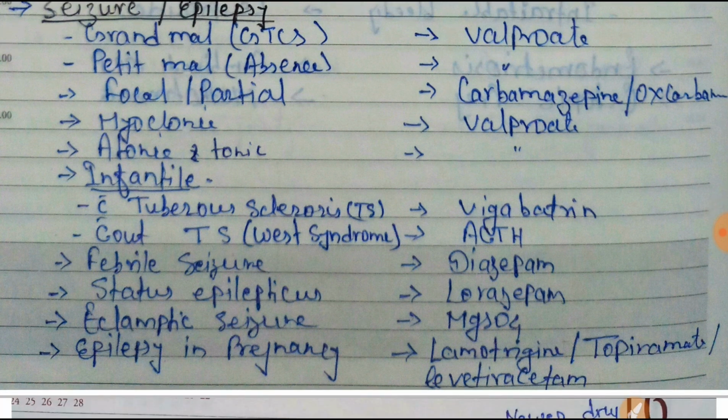Start with grand mal. It may also be asked what grand mal is. GTCS, generalized tonic-clonic seizure, is known as grand mal. You can remember it by GG, then GV.